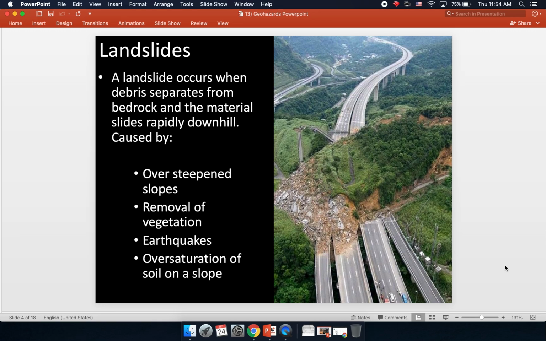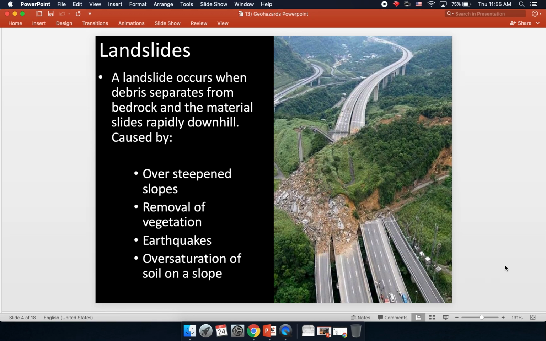The removal of vegetation, as we talked about in previous lessons, matters. Vegetation such as plants and trees, their roots help hold soil in place, and without them, soil moves a lot easier. So oftentimes when trees or other plants are removed from a slope, the soil becomes more loose than it was before, and it's easier for it to come down the hill in a landslide.